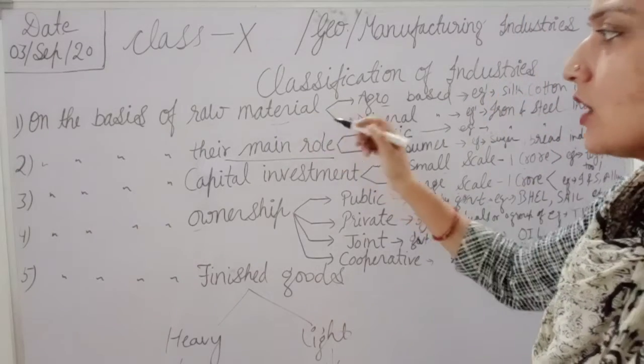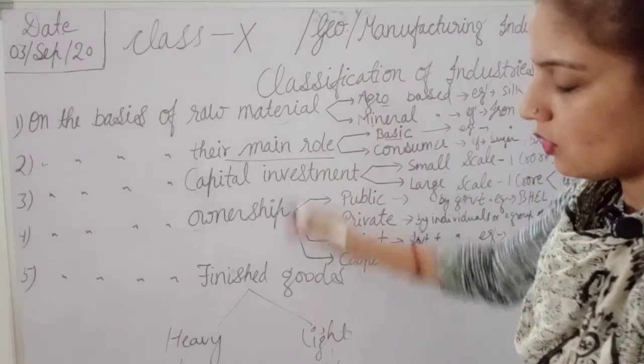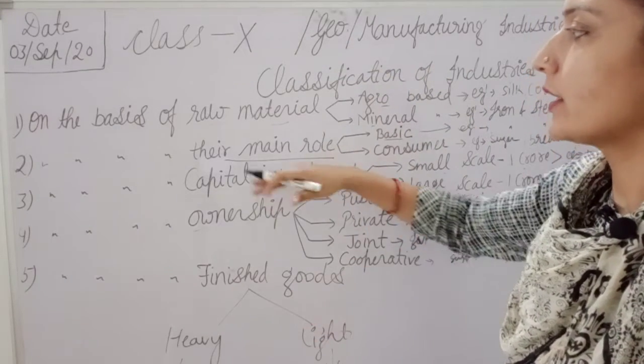If we categorize Hindustan Lever on the above 4 bases, we can do it like this.